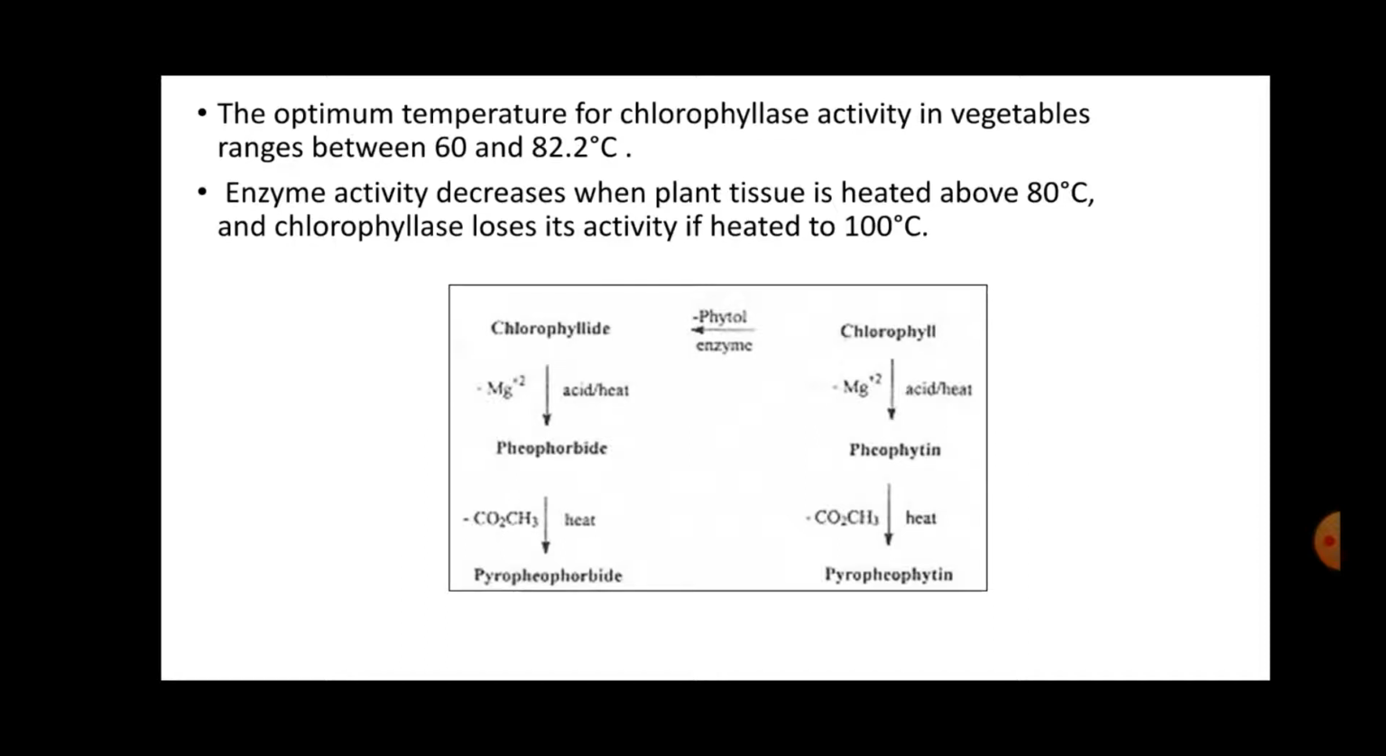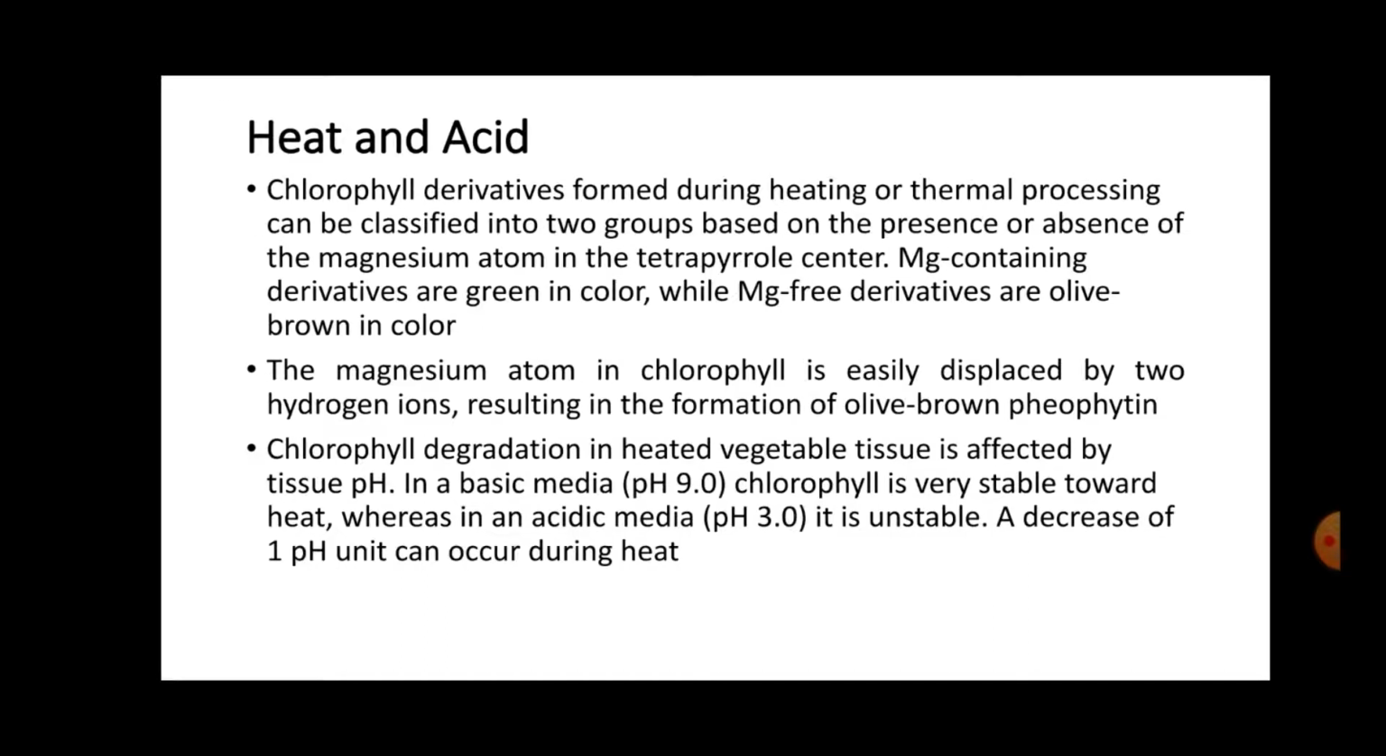On the second side, if we see, without the enzyme reaction, if the chlorophyll is heated, then the magnesium atom is eliminated and the chlorophyll converts to pheophytin. On further heat treatment, the carbomethoxy group is removed and pheophytin converts to pyropheophytin. The same is given in heat and acid reaction.